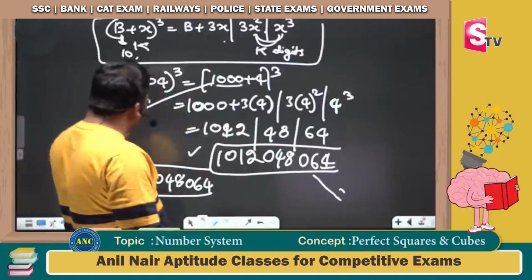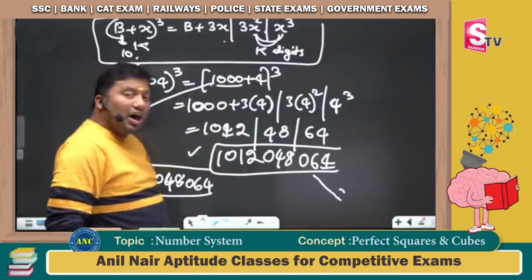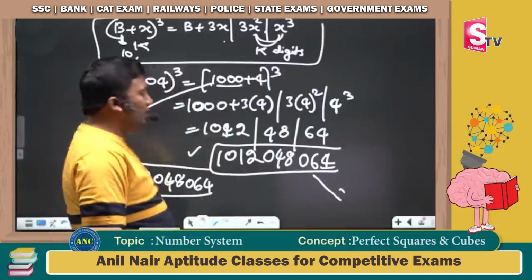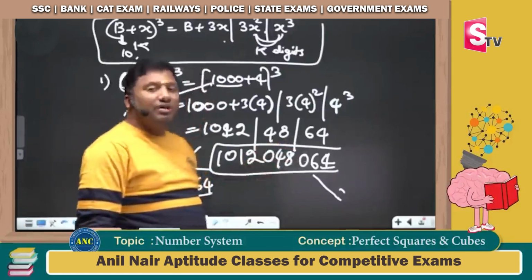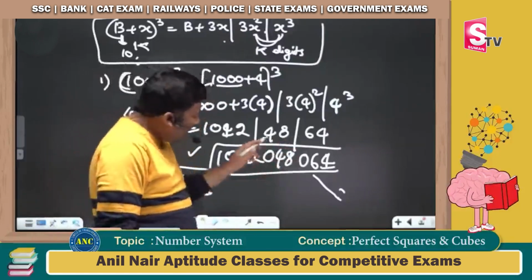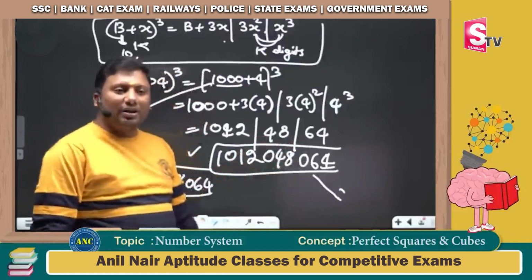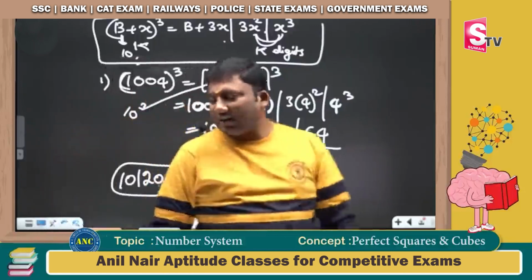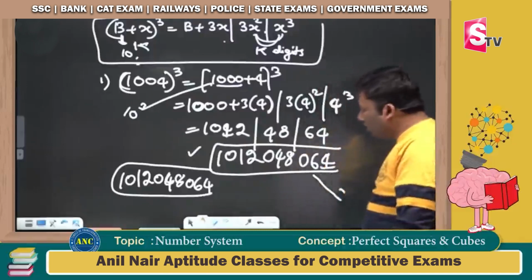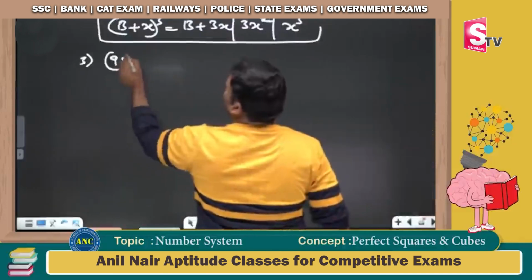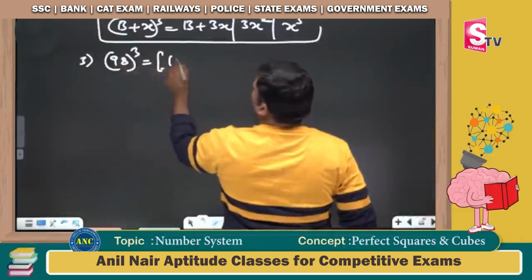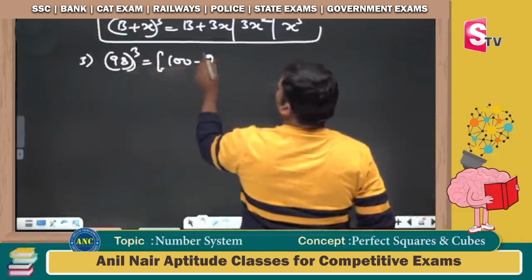1000 is 10 power 3. The power is 3, so the last two places should have 3 digits. 64 in a 3-digit format is 064. 48 in a 3-digit format is 048. So 1012, 048, 064. Next, 98 whole cube, which is 100 minus 2 power 3.